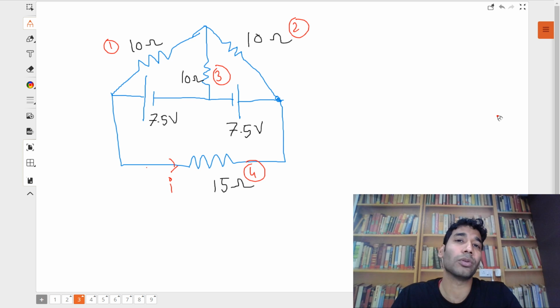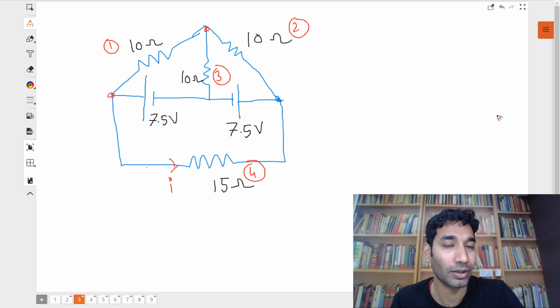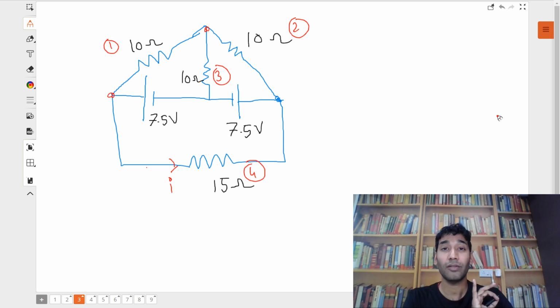Why? Because look, it's simple, for series and parallel they need to be connected between the same 2 points. So none of those two resistors are connected between the same 2 points, right? And neither are they in series. So we cannot solve this with series and parallel. So what is the standard way of solving it? If this question comes in your board examination, the standard way of solving it is Kirchhoff's law. We will use Kirchhoff's law, okay?